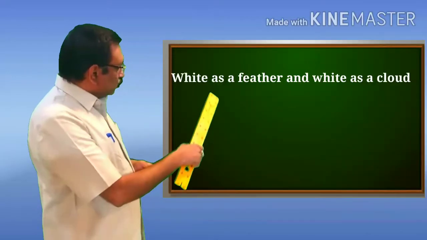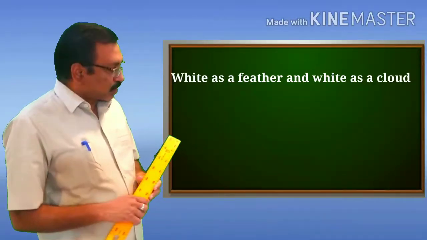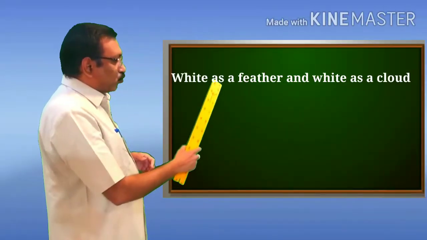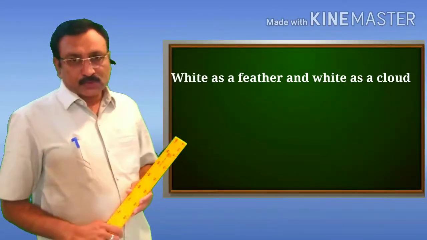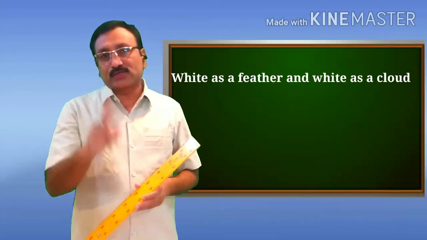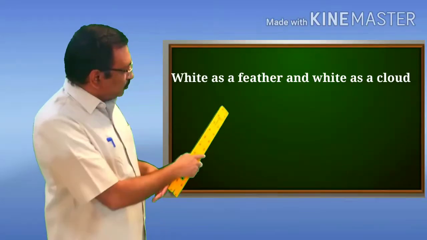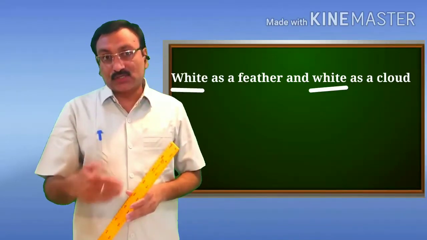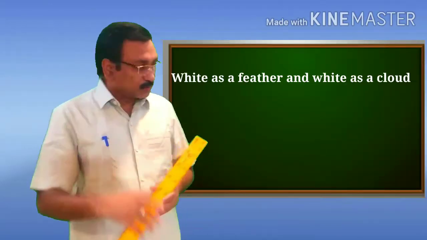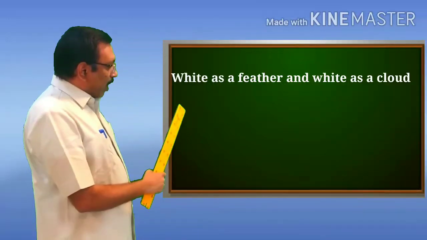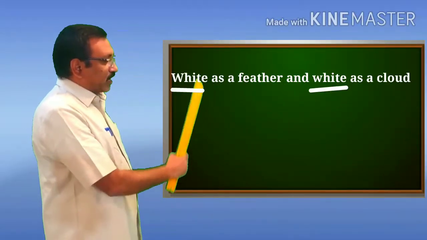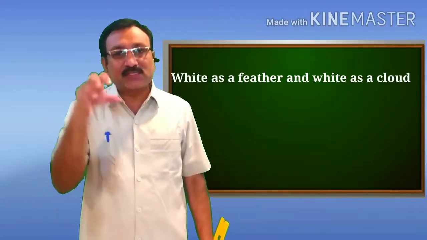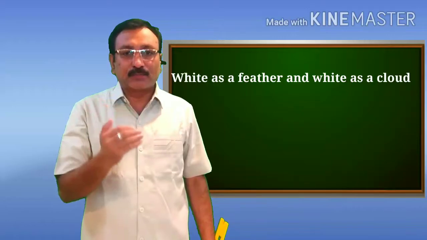Now let us come to the third line of the third stanza. I read the line: white as a feather and white as a cloud. So in this line also we have two figures of speech. If you look at this line carefully, the word white is repeated two times. Let us look at the line: white as a feather and white as a cloud. So the word white occurs twice in this line, and therefore this line is an example of the figure of